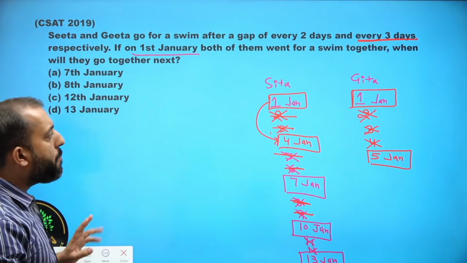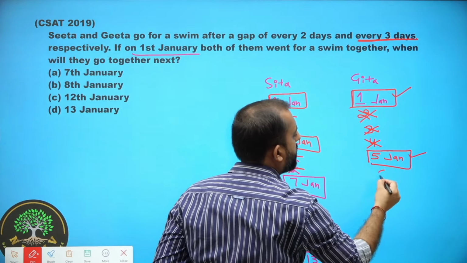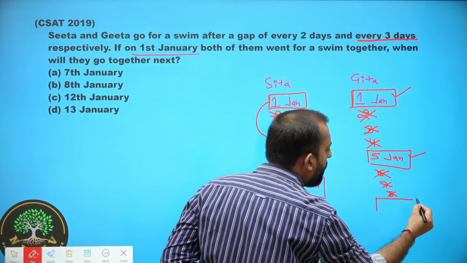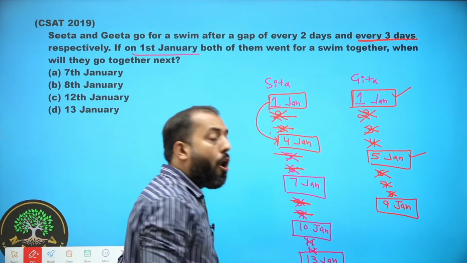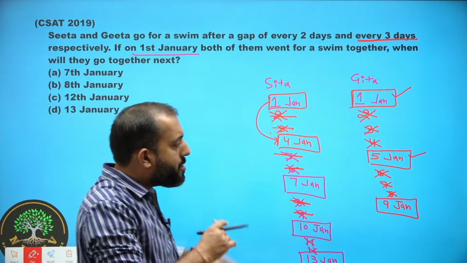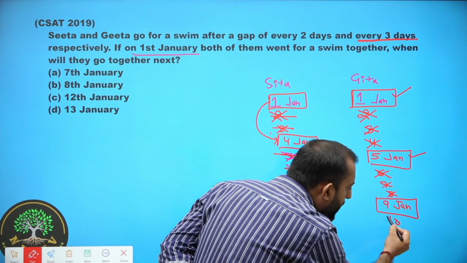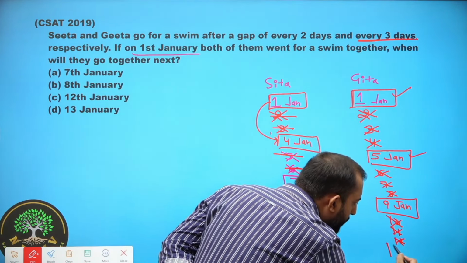Now, if we talk about Geeta, 1st, 5th, then 6th, 7th, 8th cancelled out. So after 5th January, Geeta will go swimming on 9th January because there has to be a gap of 3 days. So after 9, 10 not included, 11 not included, 12 is not included for Geeta.